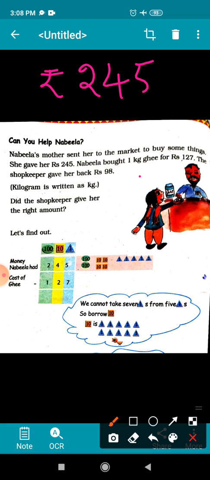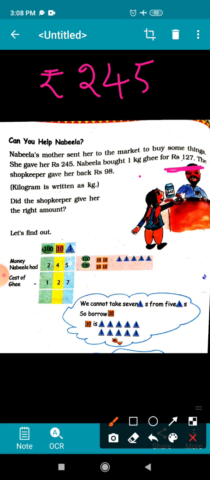Nabila bought 1 kg ghee for rupees 127. Means out of 245, she spent 127 rupees to purchase 1 kg of ghee. Okay? The shopkeeper gave her back rupees 98.